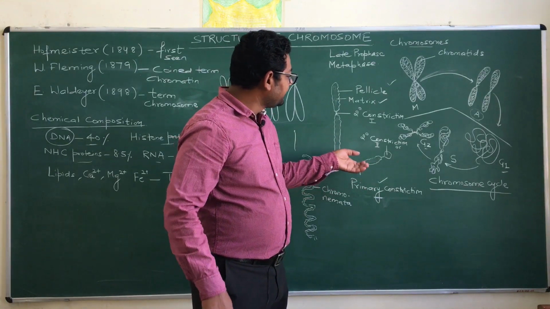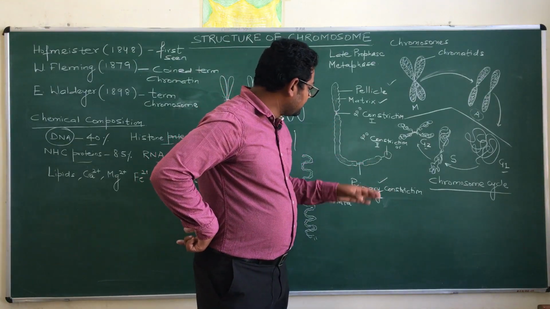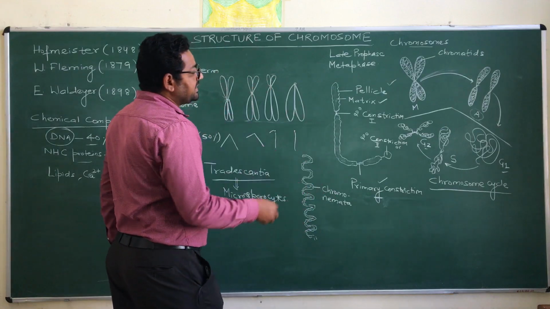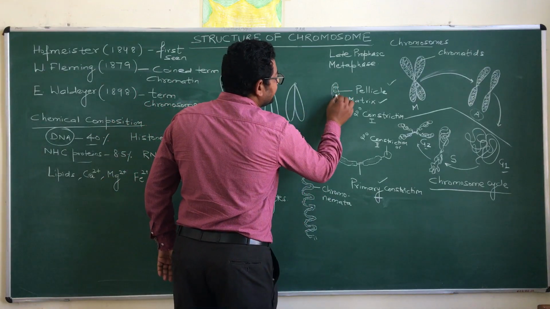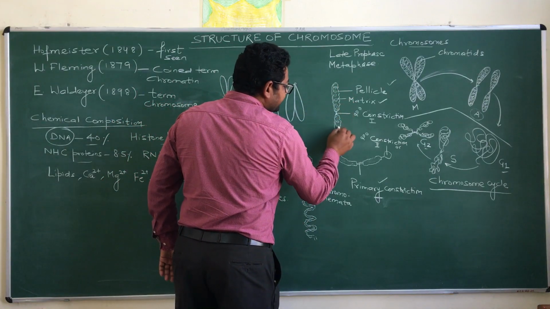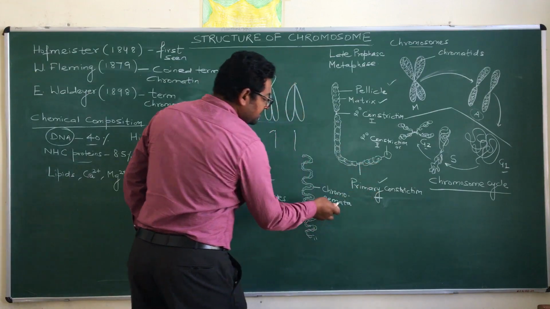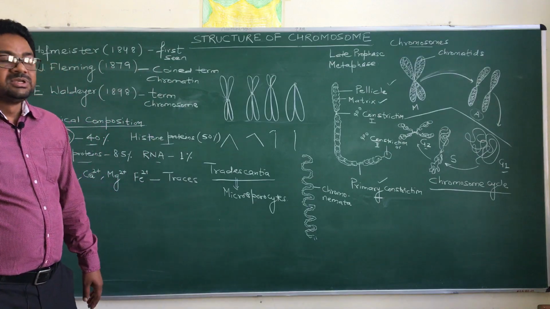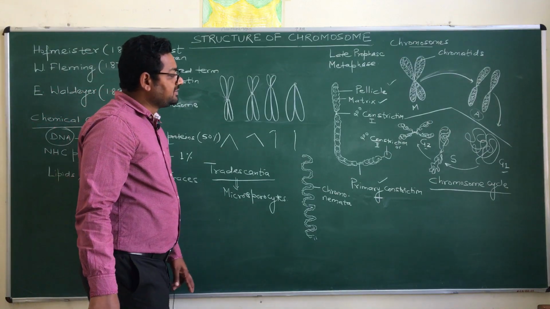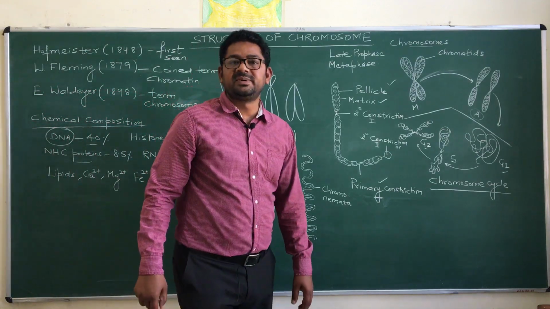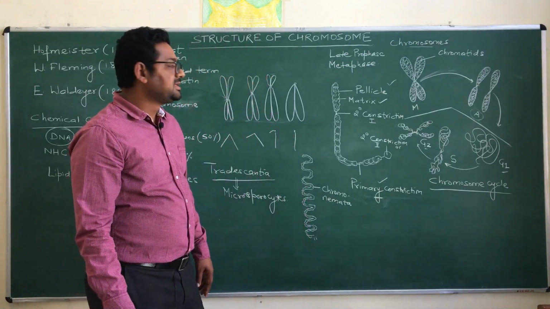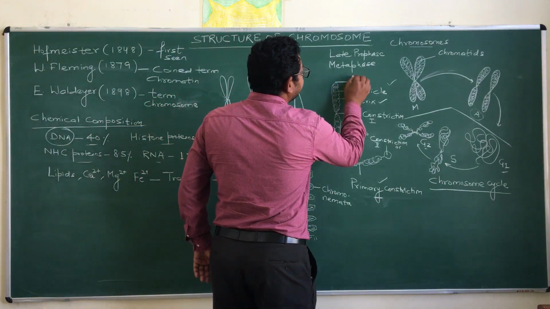Along with this one there is a fiber present inside this particular chromosome, and these fibers are named as chromonemata. Along with this there is another structure, the telomere.